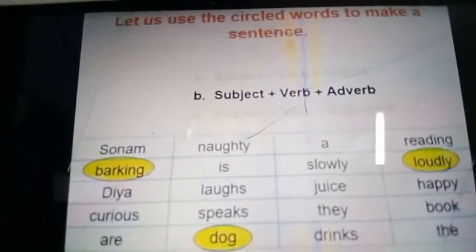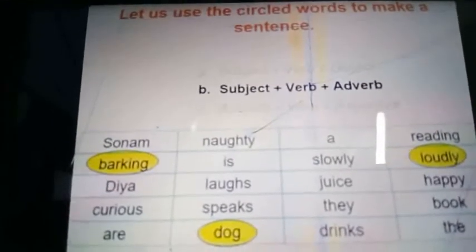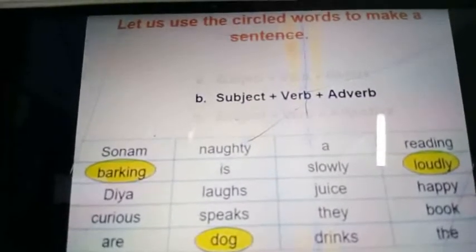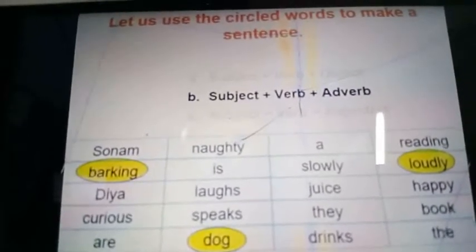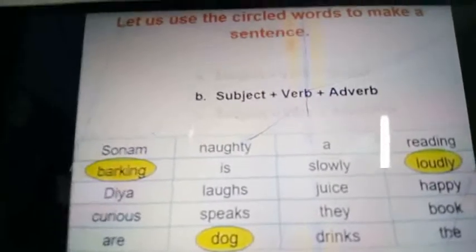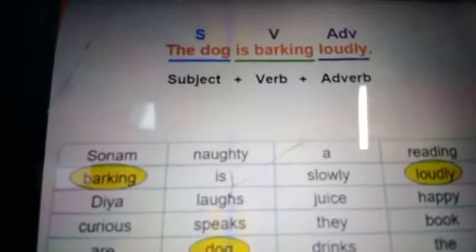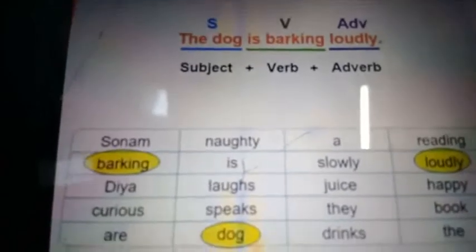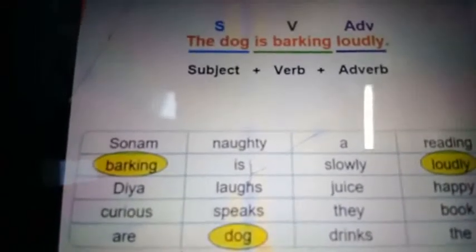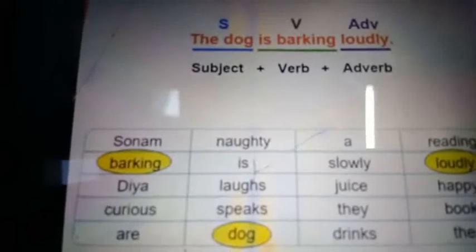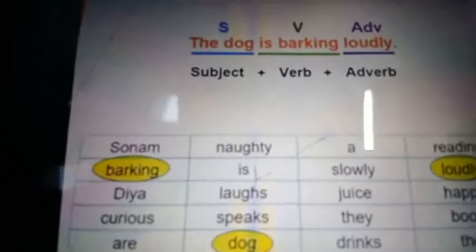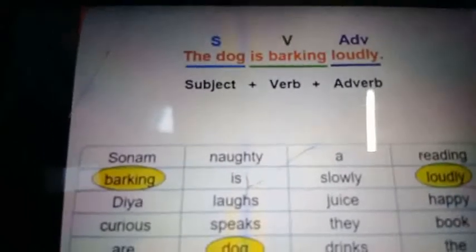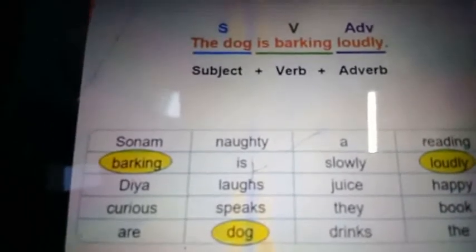Dog barking loudly. Dog is a subject. Barking is a verb. Loudly is an adverb. This is the example sentence. See this, my dear children. The dog is barking loudly. Subject, verb, adverb. Do you understand, my dear children?